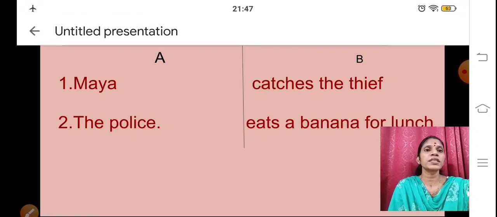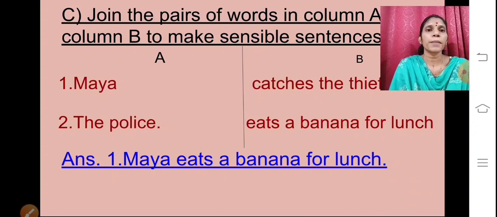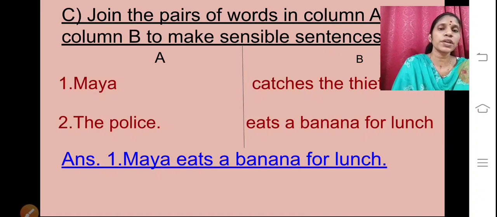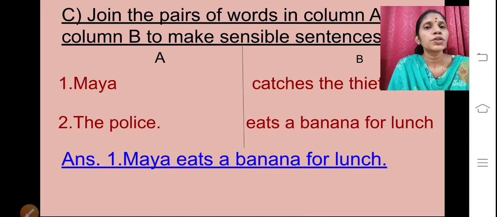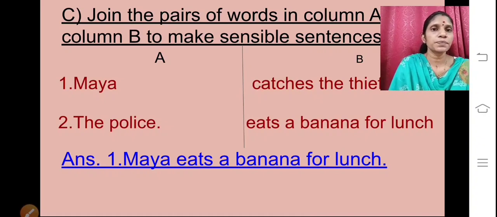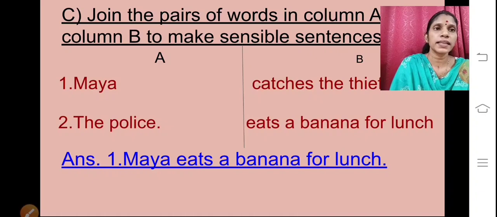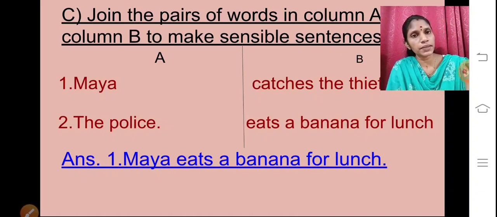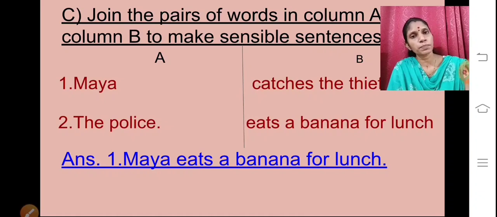Yes, the first is Maya eats a banana for lunch. The proper sensible sentence is Maya eats a banana for lunch. Okay, you have to write that down. Below you can see 4 lines are given. You have to write there. Okay, first one is Maya eats a banana for lunch. Here M is capital, and after writing the sentence I have put a full stop.